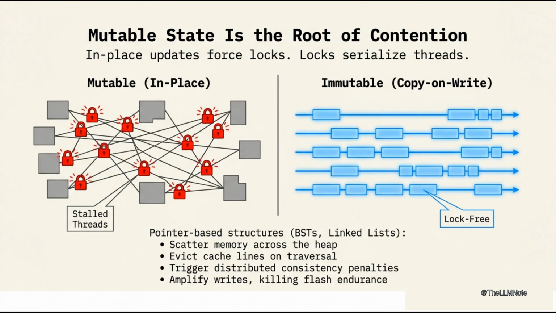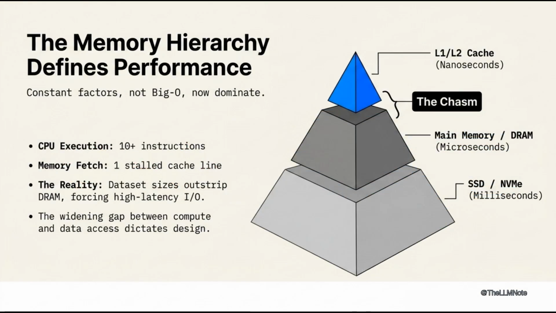As data grows beyond a single node, distributed consistency protocols compound the cost. Traditional structures assume a sequential single-owner world that no longer exists. The result: throughput cliffs, unpredictable latency, and write amplification that kills flash endurance. These are not edge cases. They are the default in any system at scale. So what's the real problem?